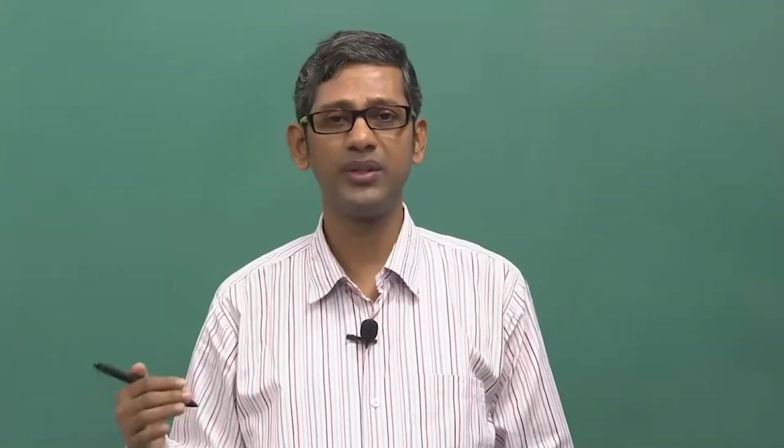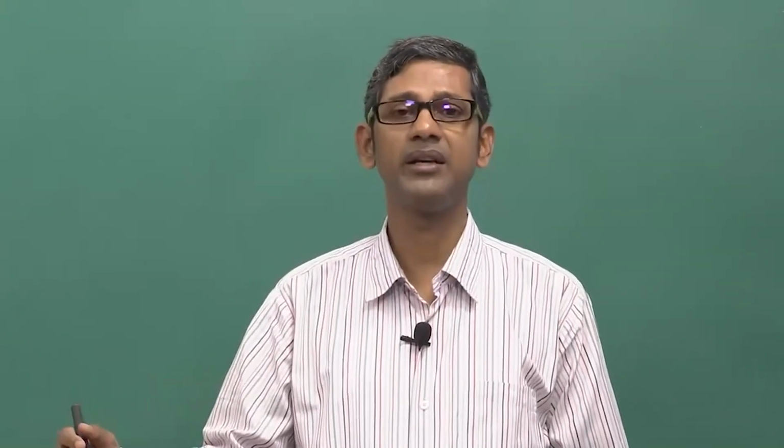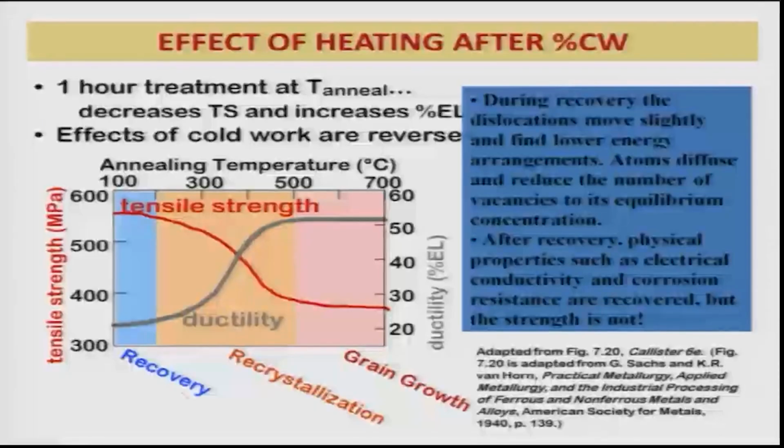Now our task in phase transformation is to understand what actually happens when you heat a material at high temperature after cold work, or after deformation at lower temperatures. Normally, the things which happen in a material can be categorized into three separate classes. The first is known as recovery, the second recrystallization, and the third grain growth. At lower temperatures, when you anneal the cold worked material, the processes which happen inside the material are termed recovery.